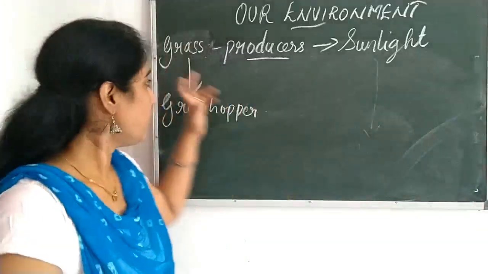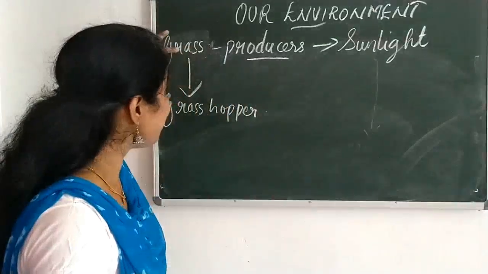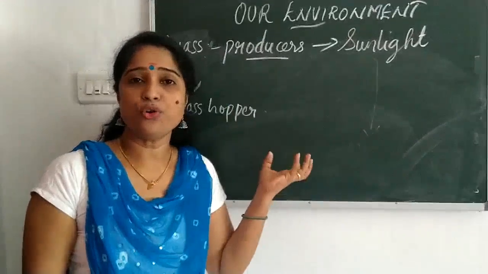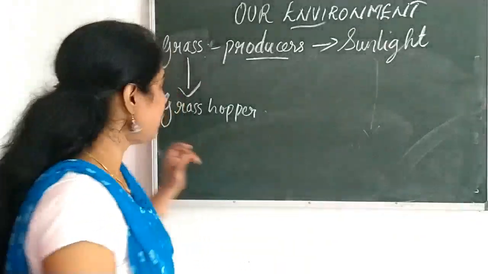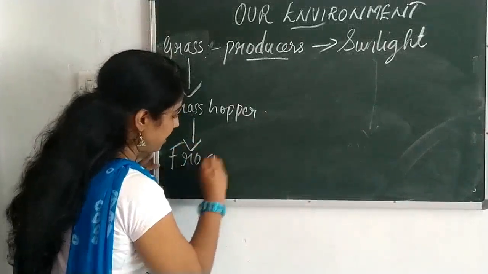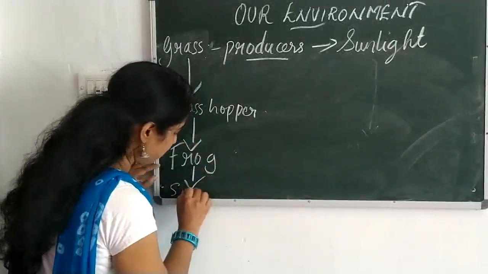Clear? Similarly, when the grasshopper eats the grass, a large amount of energy is lost. Similarly, when the grasshopper is eaten by the frog, the same thing happens. When the frog is eaten by the snake,